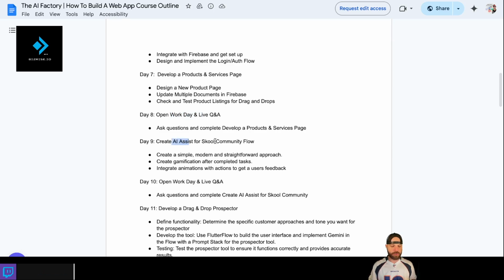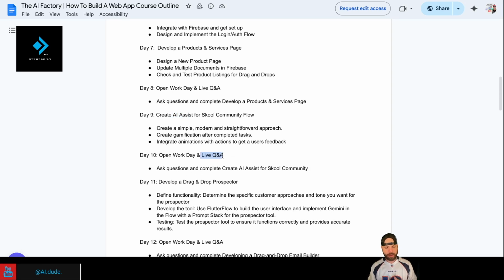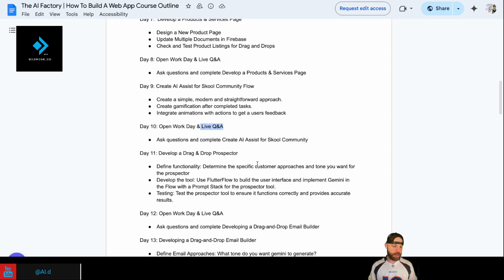Day 9 is how to create an AI assist. So the one we did to create your community plan. We'll go over that flow to really put that gamification in there and then show you how to insert a play sound, stuff like that. Again, we have another live open work day.